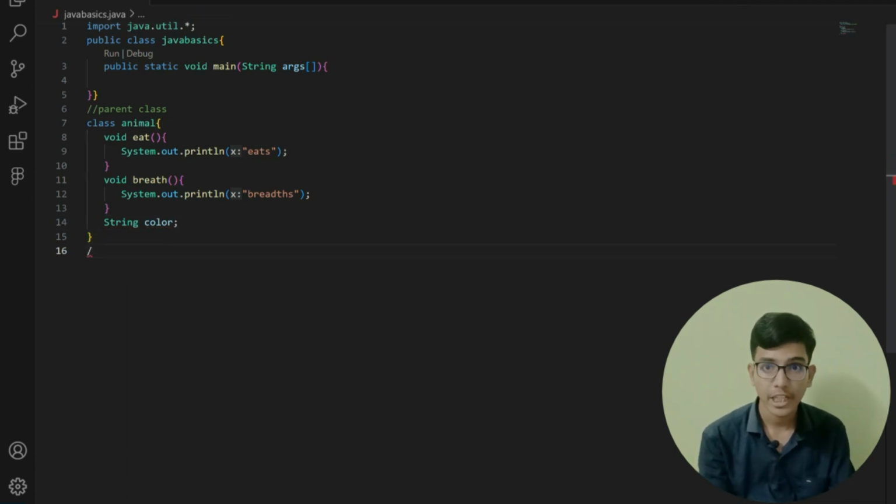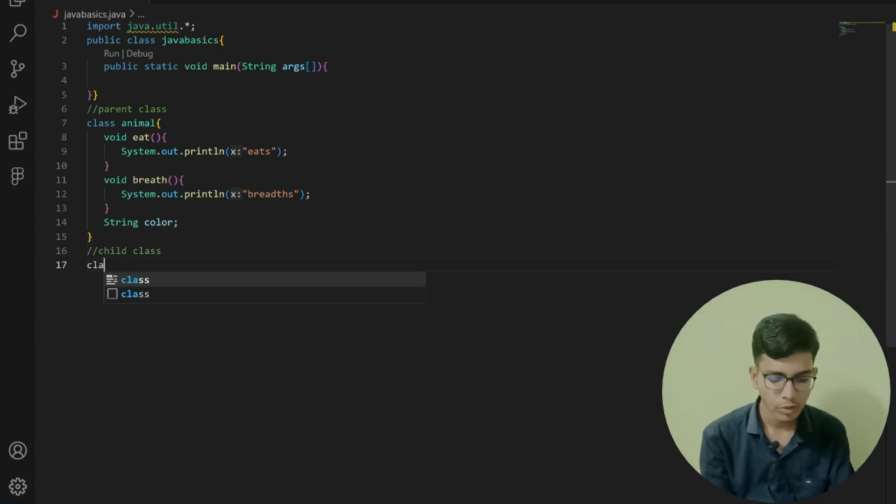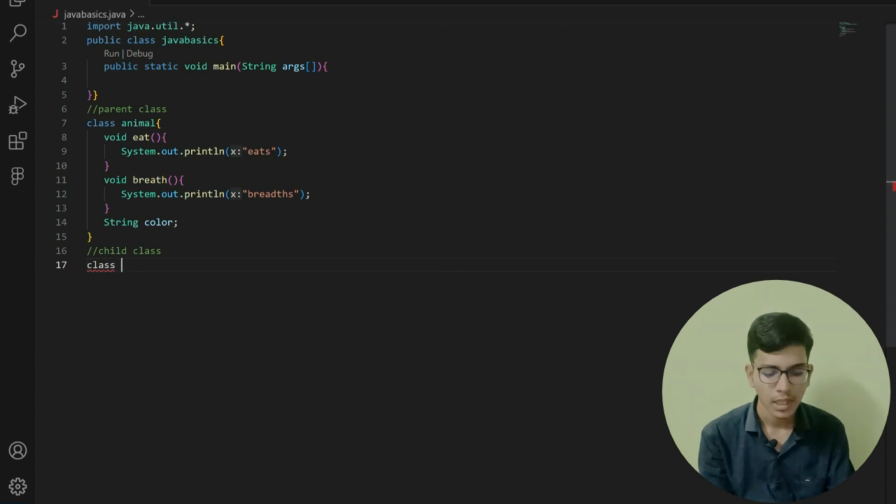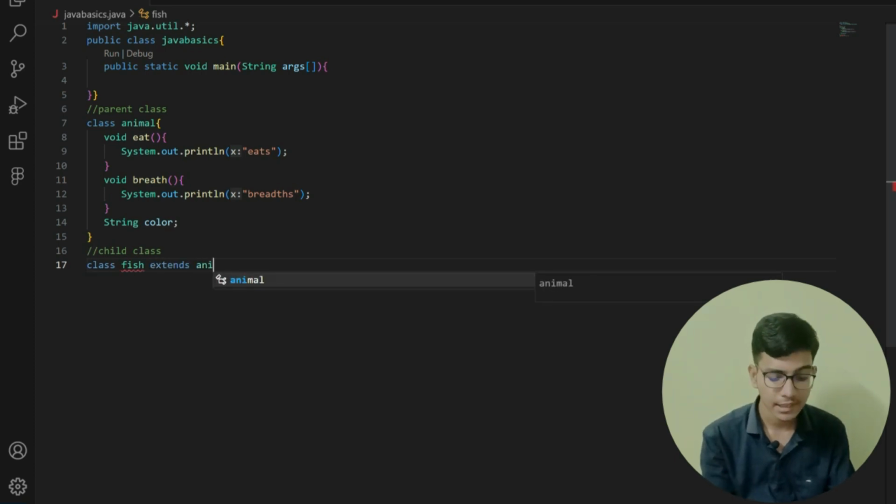That's all. This is my parent class. Now I am going to create my child class. To create a child class, first of all we write class and the class name, fish. After that, we have to write extends and the parent class, animal. So the fish class will extend whatever inherited properties the animal class has.